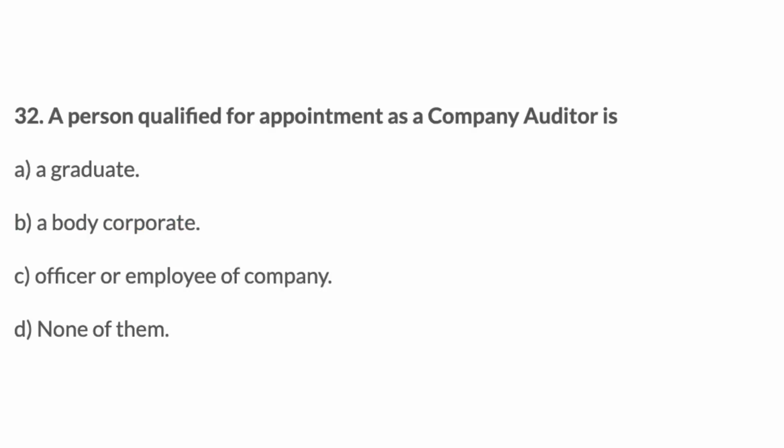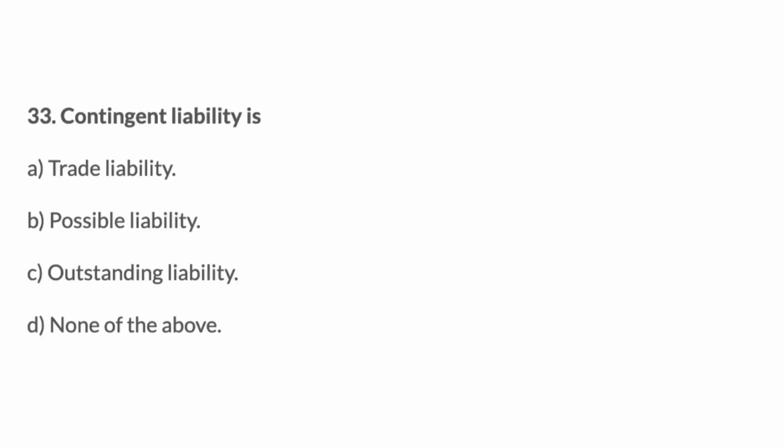32. A person qualified for appointment as a company auditor is A. A graduate, B. A body corporate, C. Officer or employee of company, D. None of them. Answer, D. None of them.